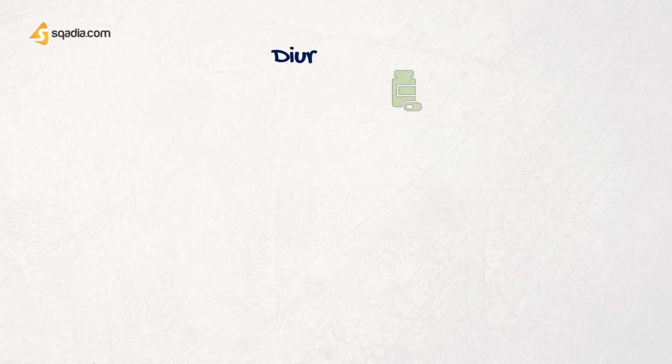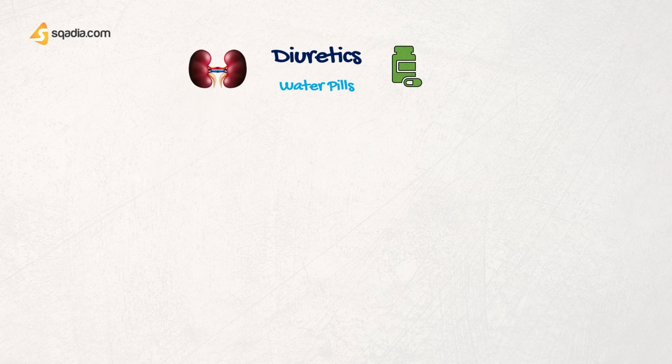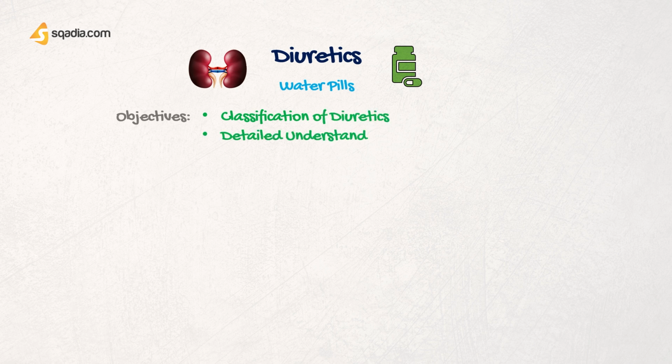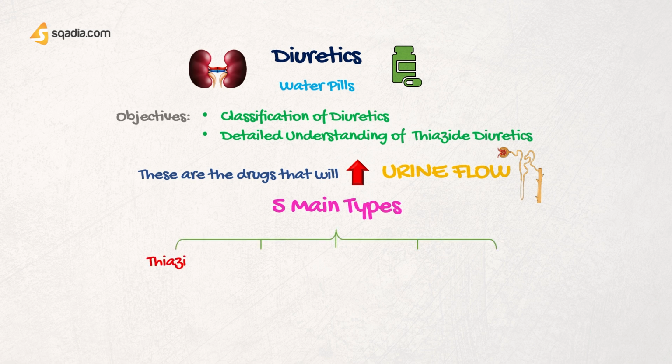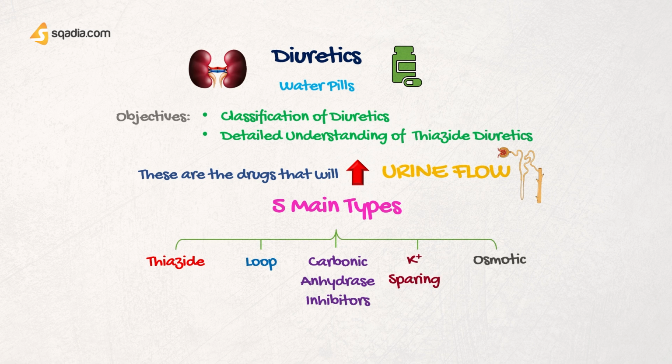I'm Dr. Mahanur Ehsan and today we are going to discuss diuretics, also known as water pills. These are commonly used medicines, and in this lecture we will see their classification and then the detail of the thiazide group of diuretics. These are basically the medicines which induce a state of increased urine flow, and there are five main types, namely thiazide, loop, carbonic anhydrase inhibitors, potassium-sparing diuretics, and osmotic diuretics.